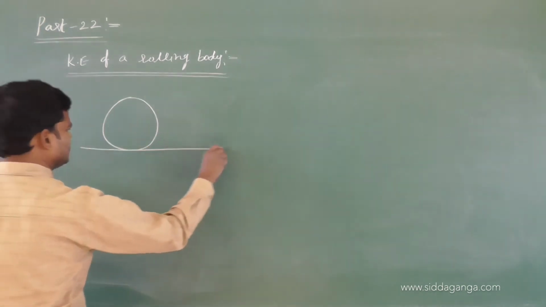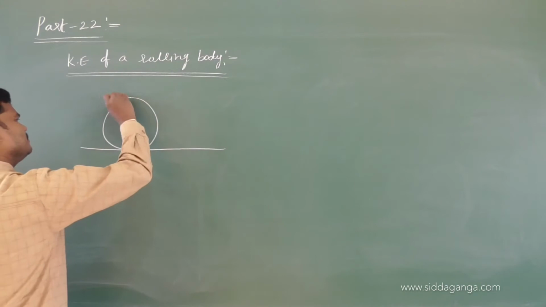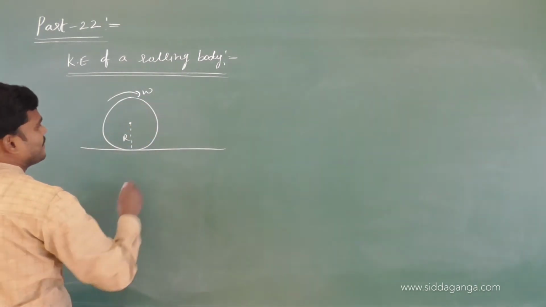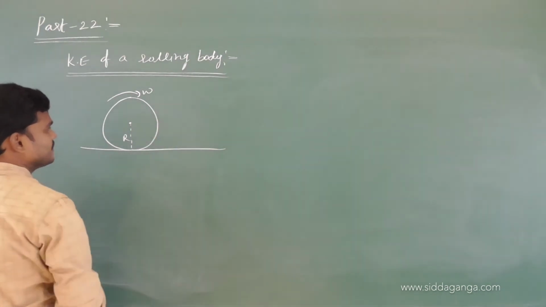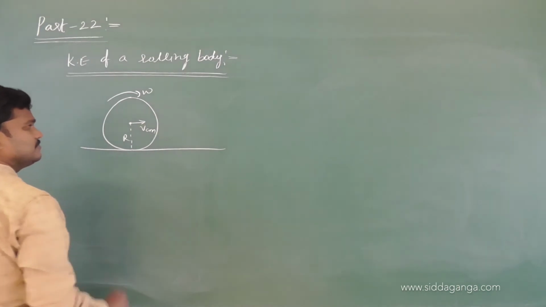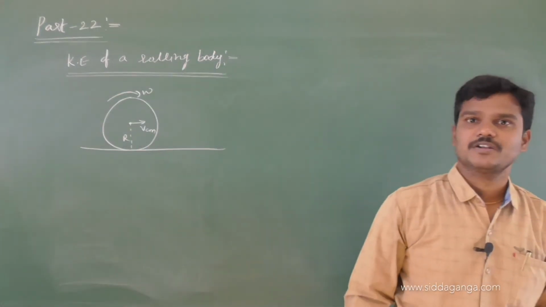So body of mass m, radius r, moving with an angular speed omega, and it's rolling on a horizontal surface. And see, the central particle has linear speed, nothing but the velocity of center of mass.